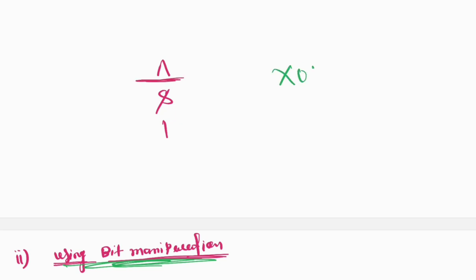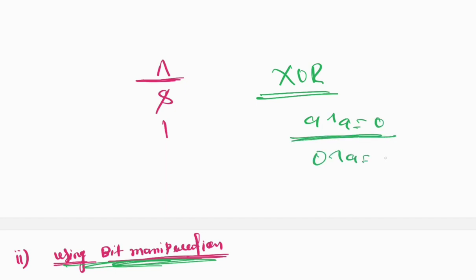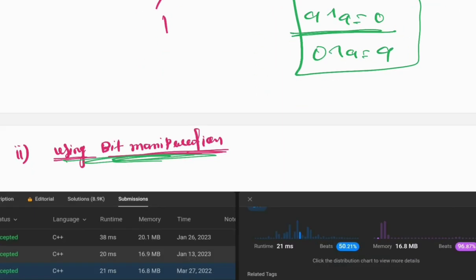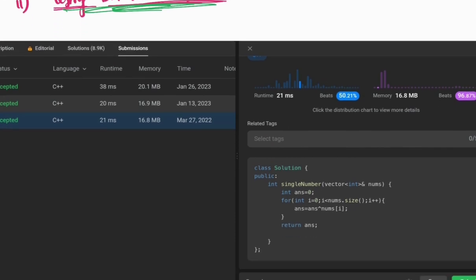First of all, let's understand the XOR properties. Whenever the two operands are the same, like A XOR A, the XOR will make it 0, and 0 XOR A will be A. These are the properties of XOR. For example, 1 XOR 1 will be 0, and 0 XOR 1 will be 1. Okay, now I have implemented the code simply like that.